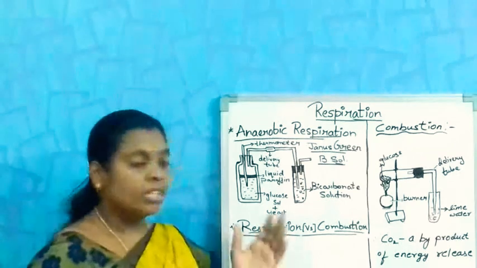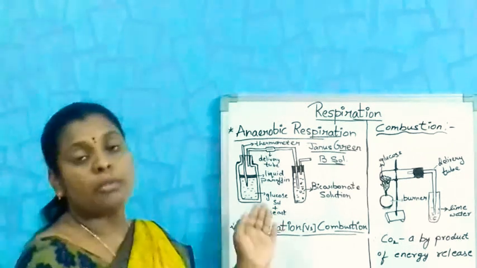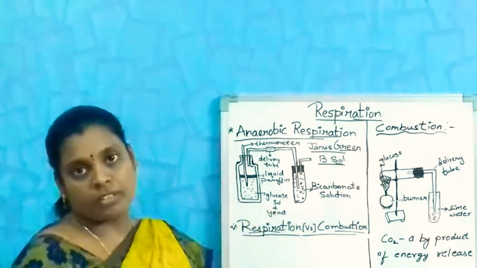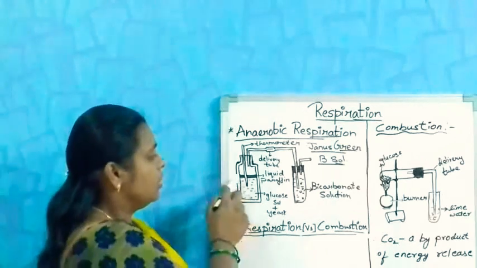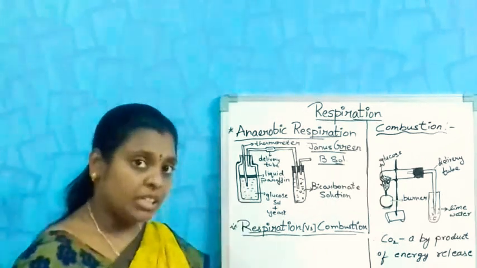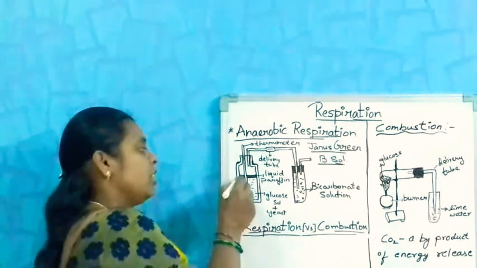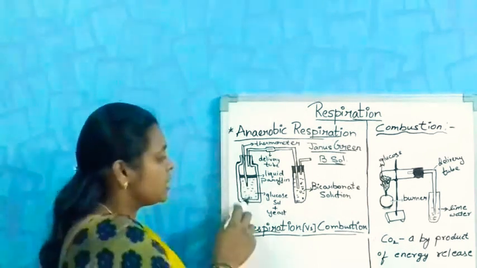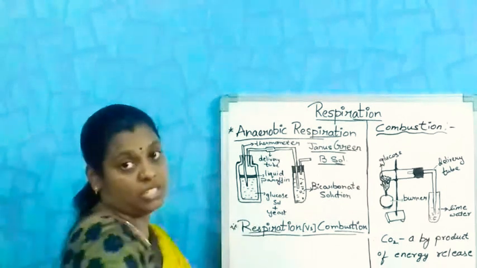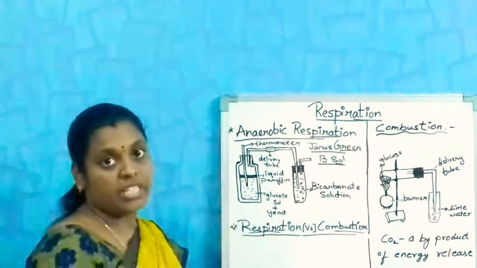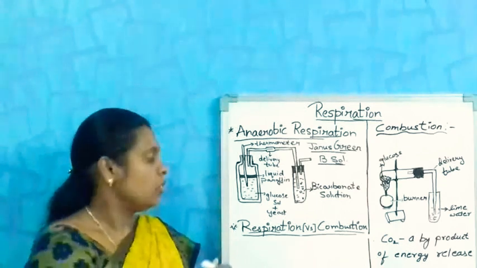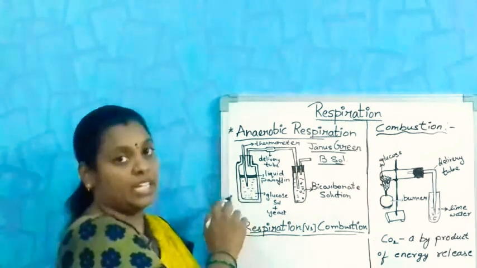Then pour the solution into the thermoflask. Then pour the liquid paraffin. You can see this is the layer. Here the dark layer is the liquid paraffin. This is the glucose solution plus yeast, means we have added the yeast. So we are fermenting it.